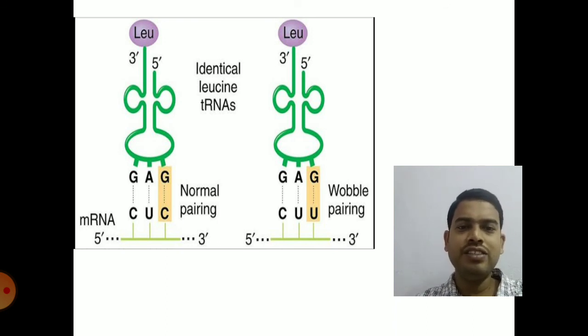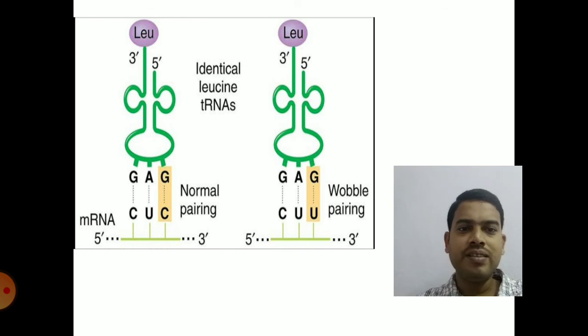So if you are taking CUC is the codon which is pairing with the anticodon. So the third letter in the codon is C, and the first letter in the anticodon which is present on the 5' end of the tRNA is G. So it is coding for leucine.